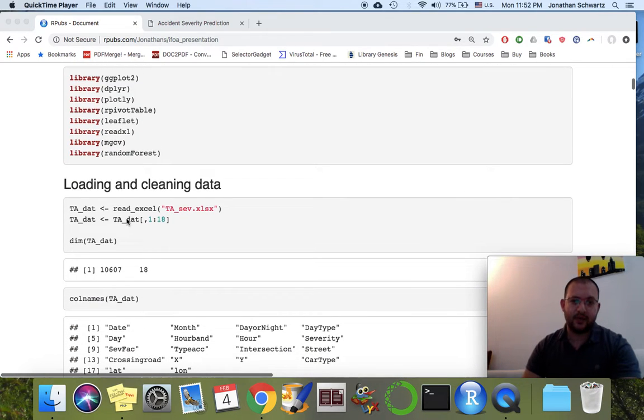So first step is loading the data. Data will be available for you. It has all our variables. This I cut into a single year, 2011, a single city, Tel Aviv.